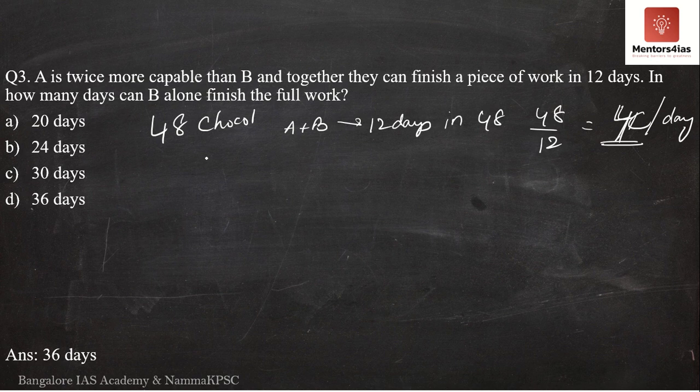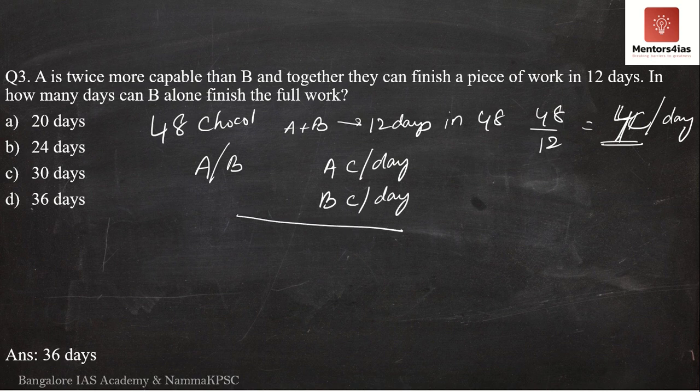Now, I don't know the number of days taken by A, therefore I don't know the number of chocolates eaten by A, neither do I know the number of chocolates eaten by B. So what I'm going to do is say let it be A chocolates per day, let it be B chocolates per day. When I add both of them, this is the number of chocolates eaten by A, this is the number of chocolates eaten by B, I should get 4 chocolates per day. That is, A plus B should be equal to 4 chocolates per day.